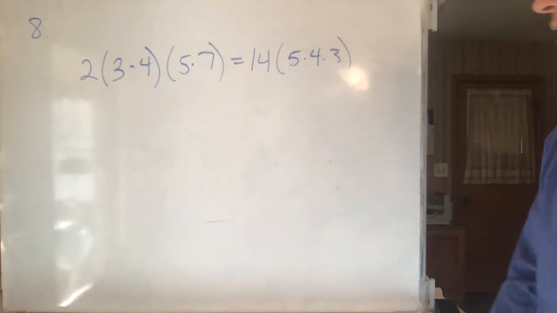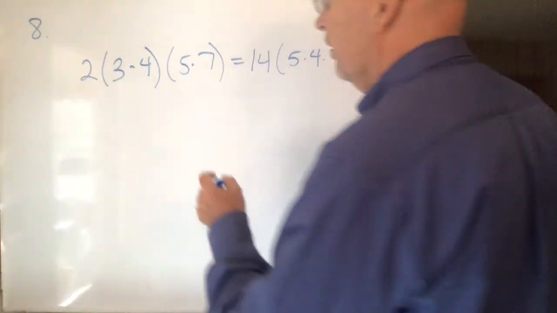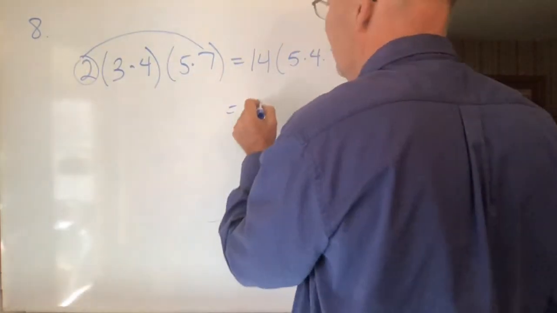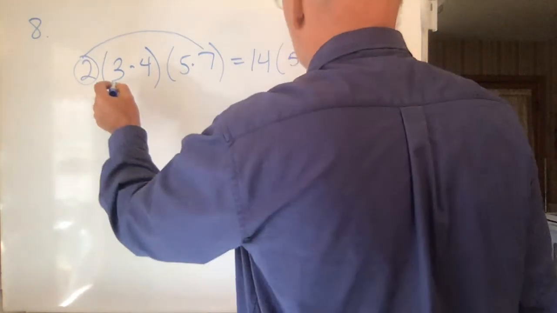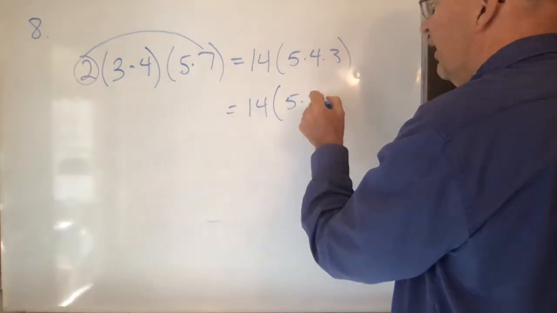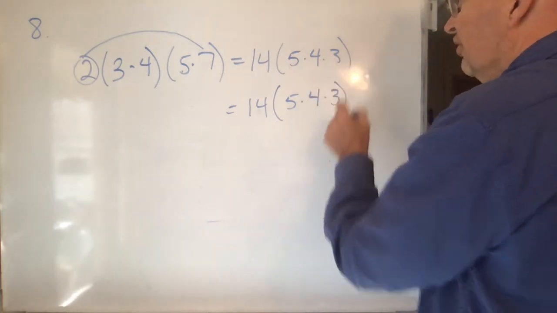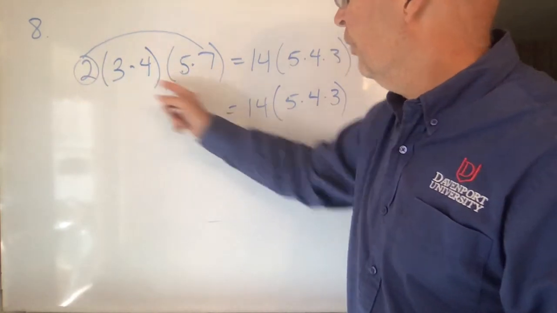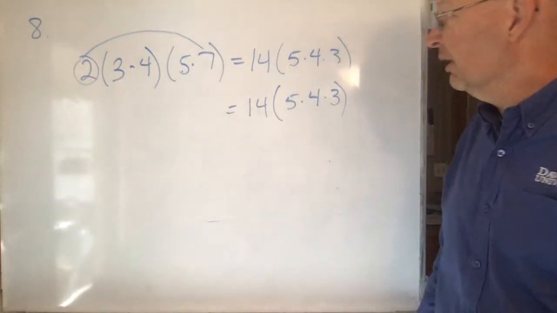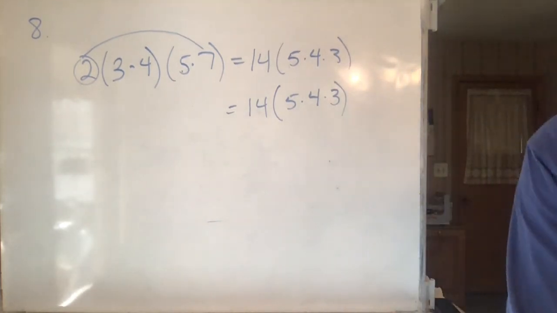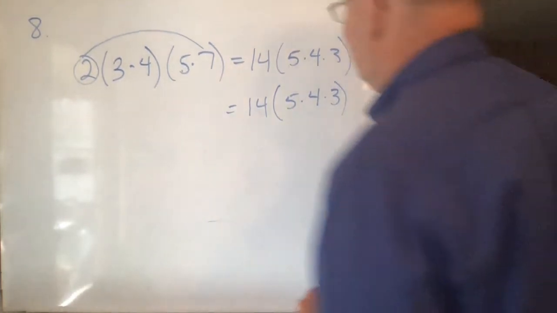And the answer is, well, let's see. I think all we did was we took 2 times 7, which is 14, and then what else is left to be multiplied? 5, 4, and 3, and it doesn't matter what order they all are, as long as you just use each one of these numbers once. We only used each one of them once, multiplied them in any order, and you're good. Okay? So that's fine.